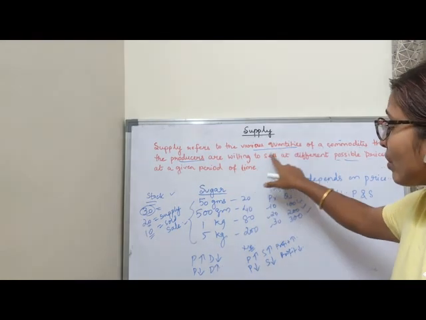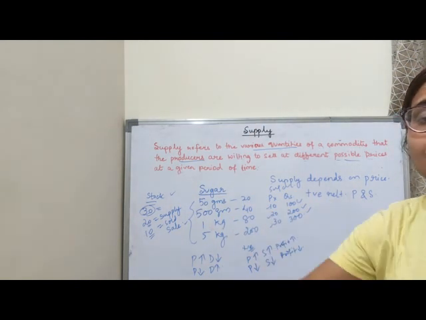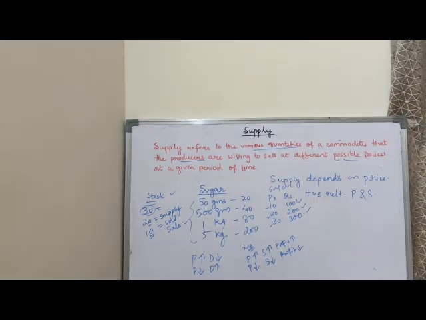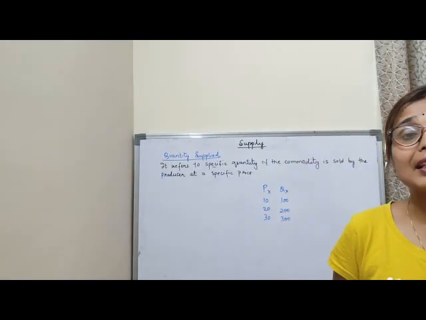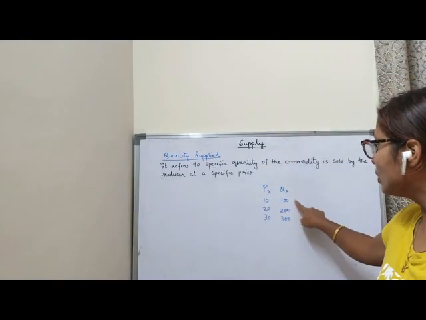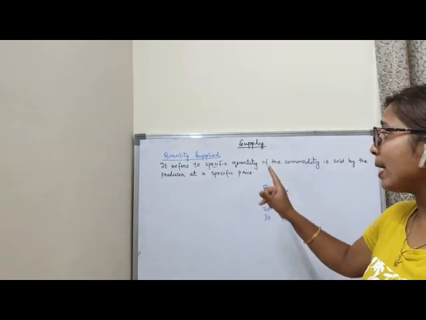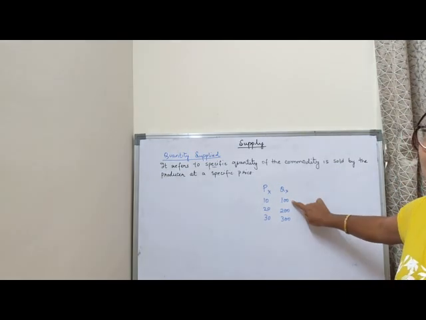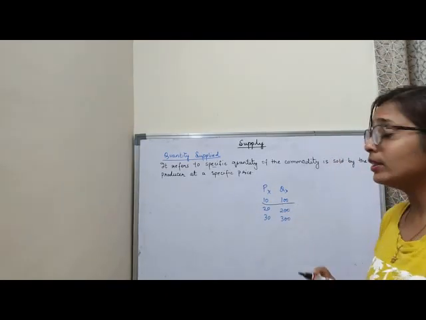So this is the concept of supply. That means it refers to the various quantities, at different prices, that the producers are willing to sell at a point of time. So this is supply. I hope it is clear. Please note down this definition. Now we will understand the term quantity supplied. Quantity supplied means how much quantity of a good a seller wants to sell at a particular price at a given period of time. Suppose a seller wants to sell 100 units of X commodity at a particular price of rupees 10. So this is the quantity supplied.